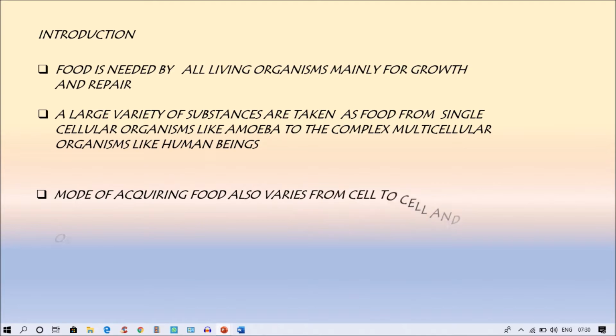Mode of acquiring food also varies from cell to cell and organism to organism. If we see how the food is taken by organisms, if you see amoeba, it undergoes phagocytosis, and if you see some other organisms, they go by the method of parasitism, and if you see plants, they prepare their own food, they are autotrophs, and humans depend on others, they are called heterotrophs.